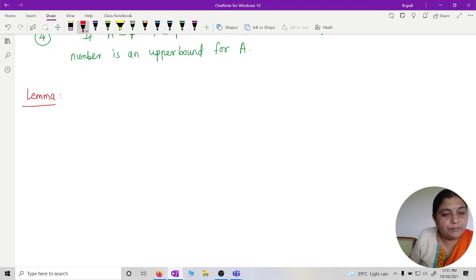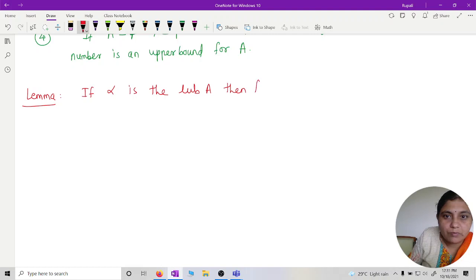If alpha is the least upper bound of A, then for given epsilon greater than 0, what can I say about alpha minus epsilon?